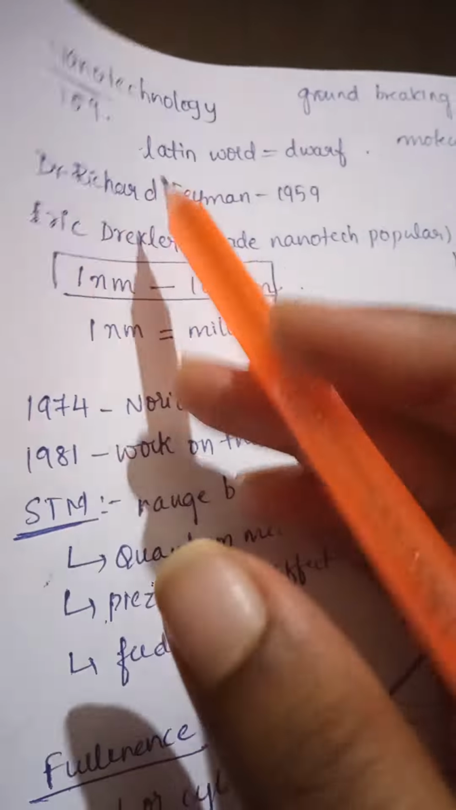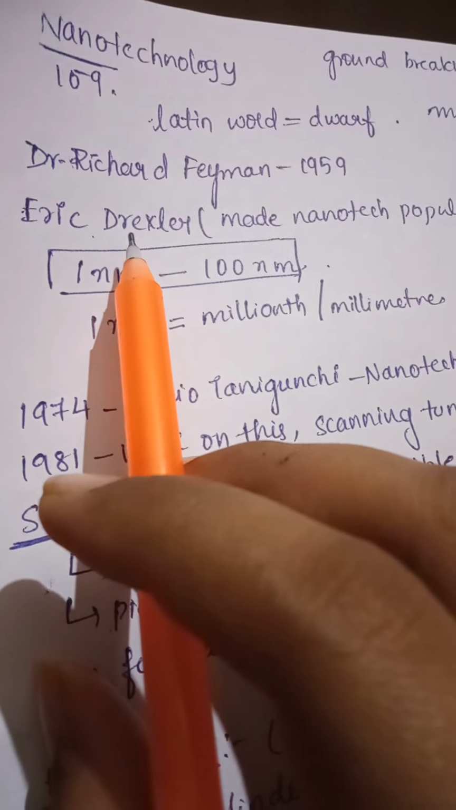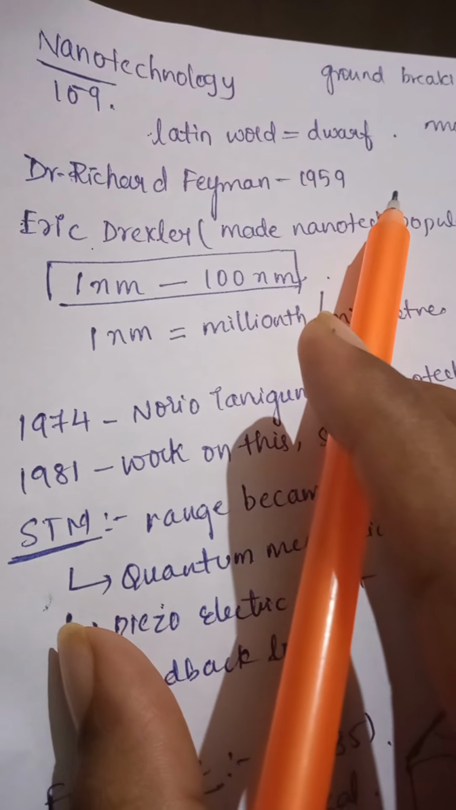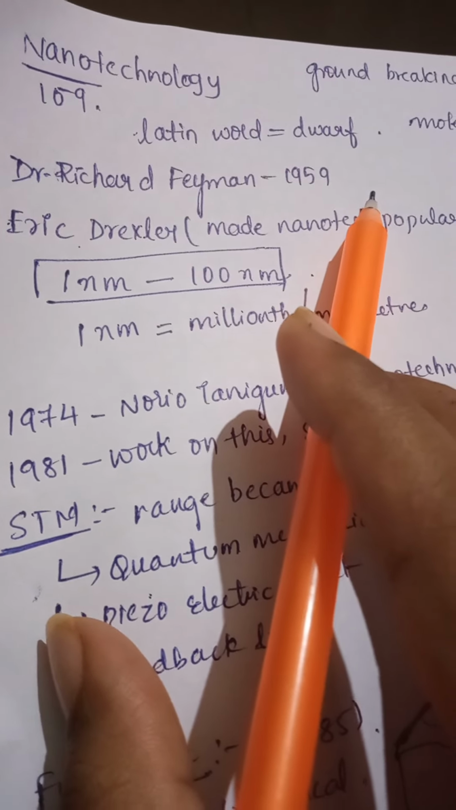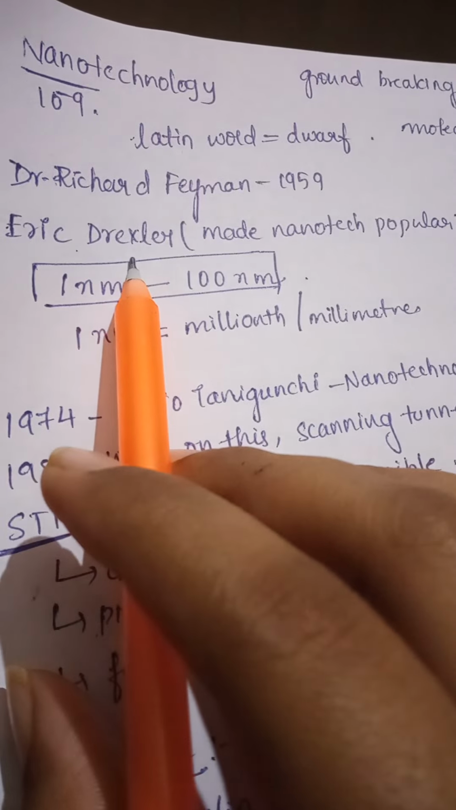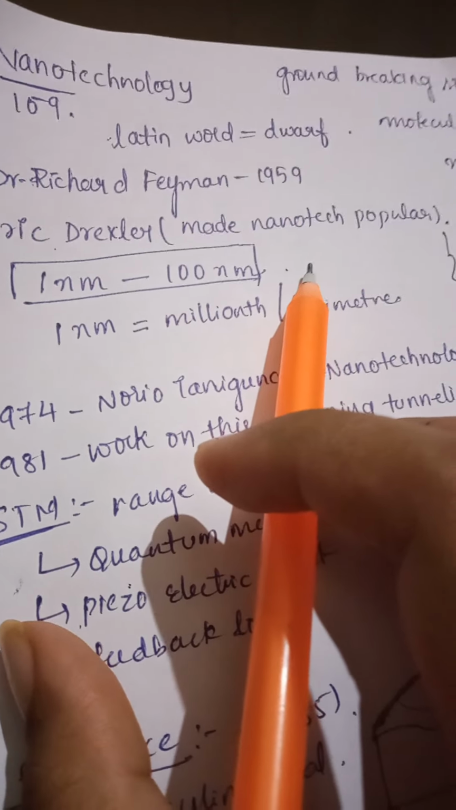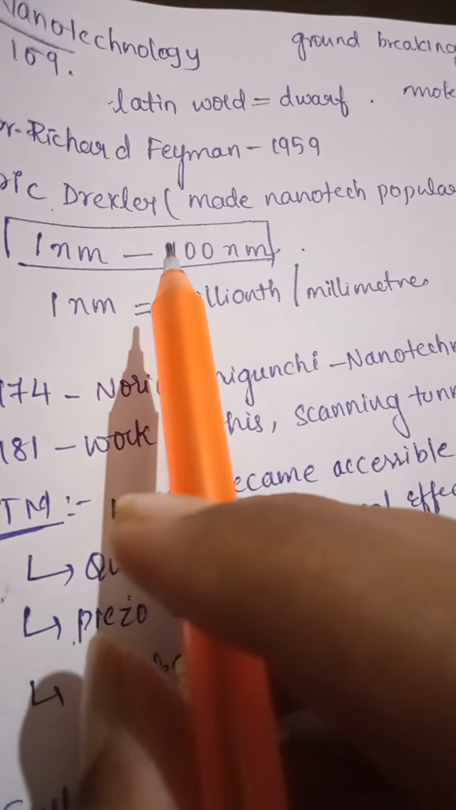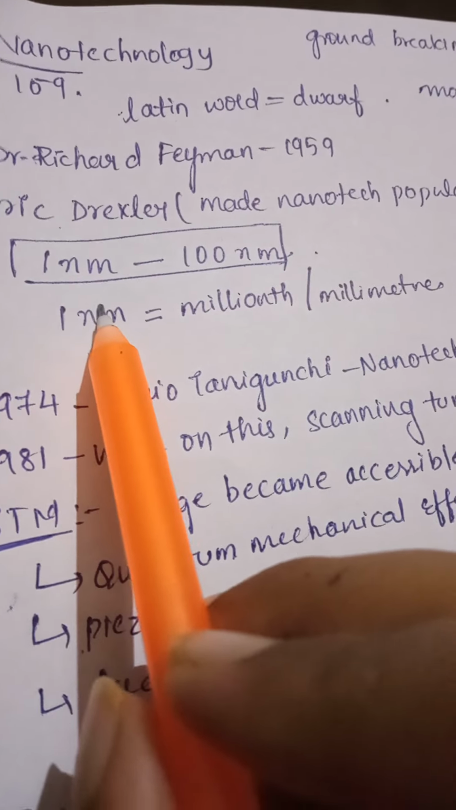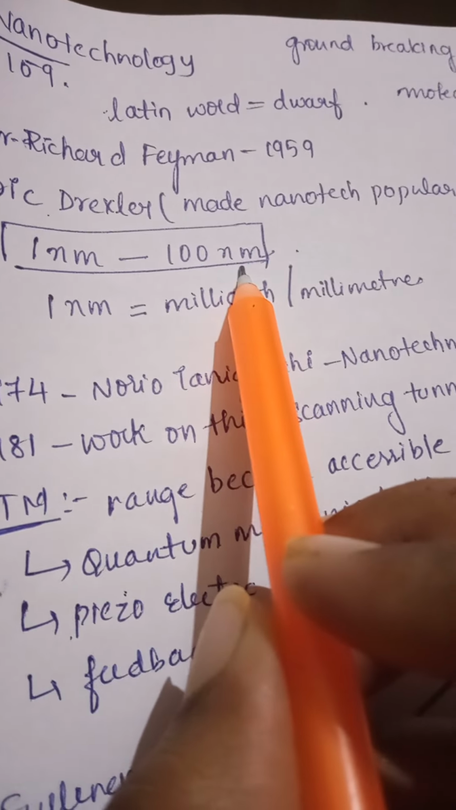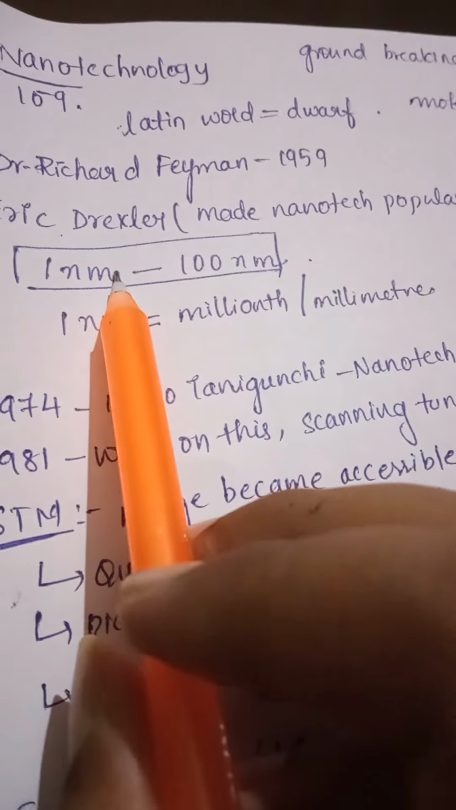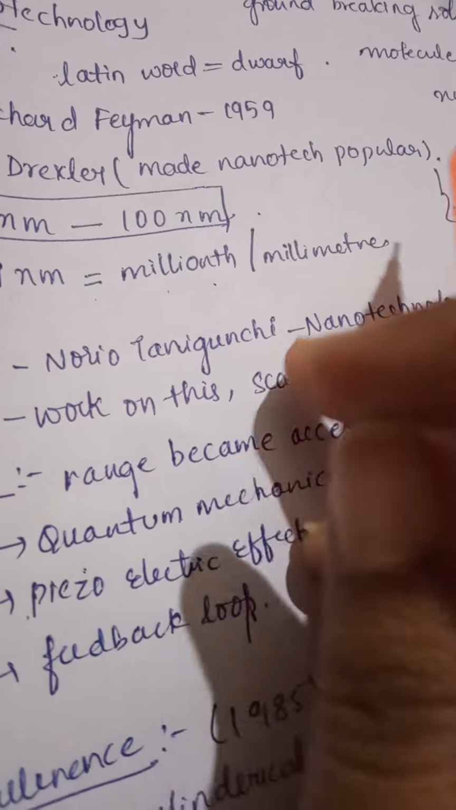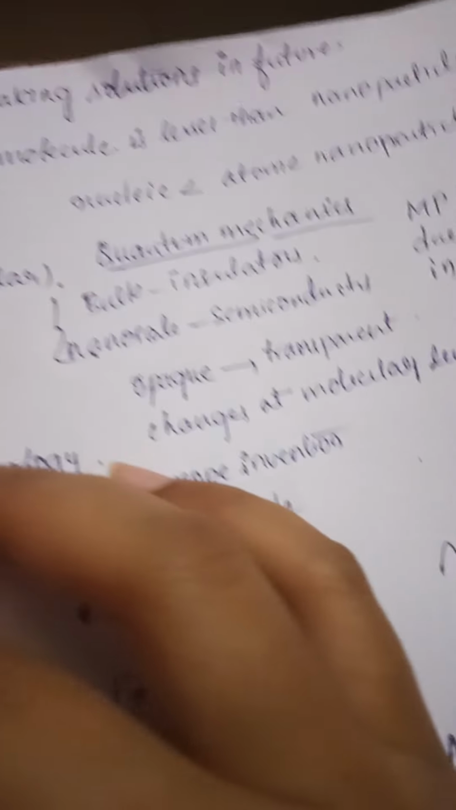And this nanotechnology was first recommended by Dr. Richard Feynman in 1959, but it was not that popularized at that time. Later on, Eric Drexler made nanotechnology very popular. Actually, what is nanotechnology? It is the study of particles that range from 1 nanometer to 100 nanometers. The nanoscale range is 1 nanometer to 100 nanometers, and 1 nanometer is 1 millionth of a millimeter.